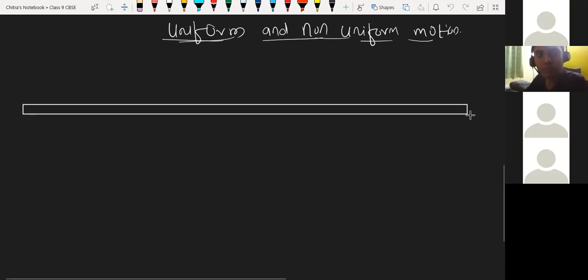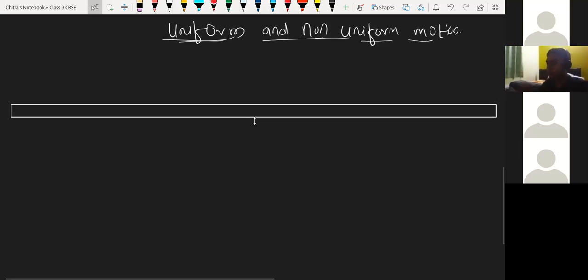Suppose I take a straight line path, though you can take a circular path also. With a straight line path it will be uniform linear motion, and with a circular path it will be uniform circular motion. We only have to understand what uniform and non-uniform are. You can relate it with linear or circular motion. That's why we covered linear and circular motion first.